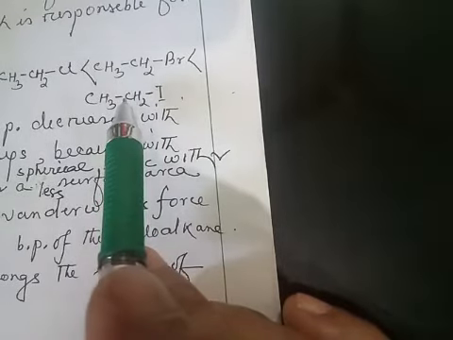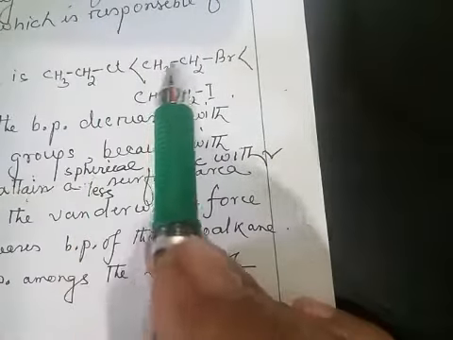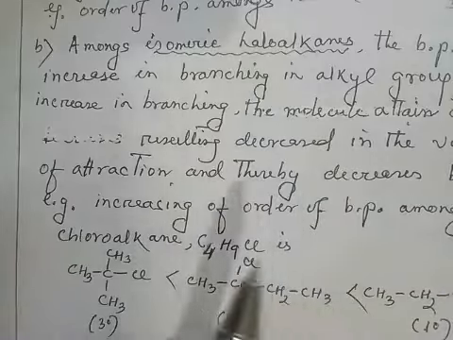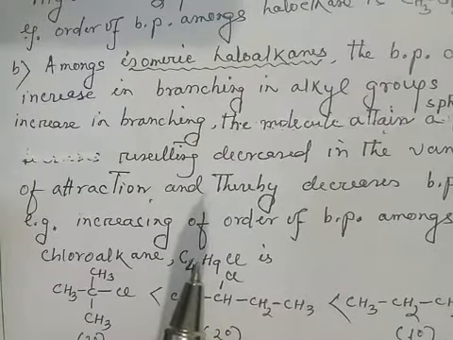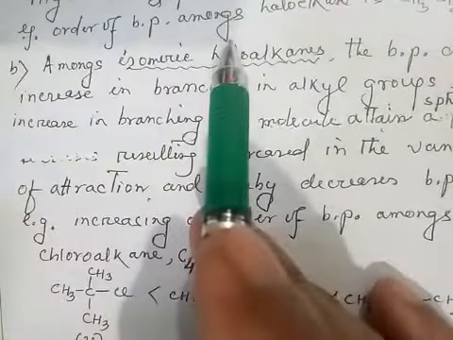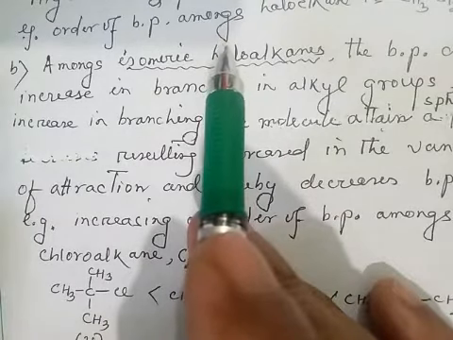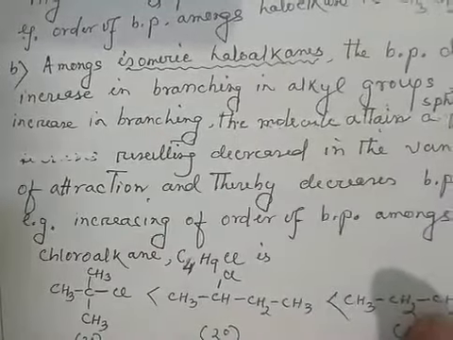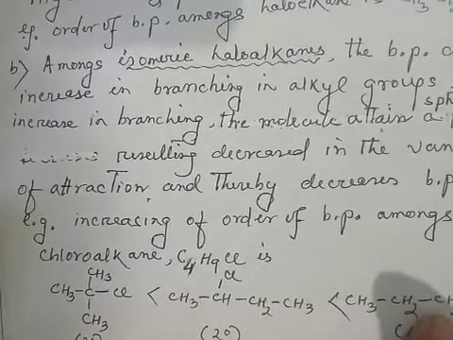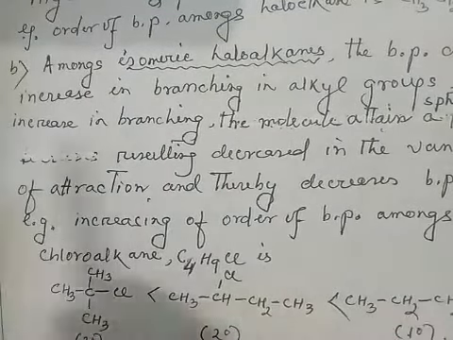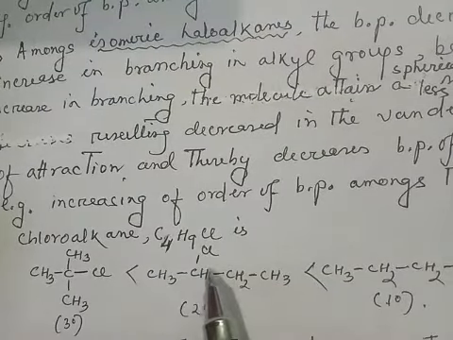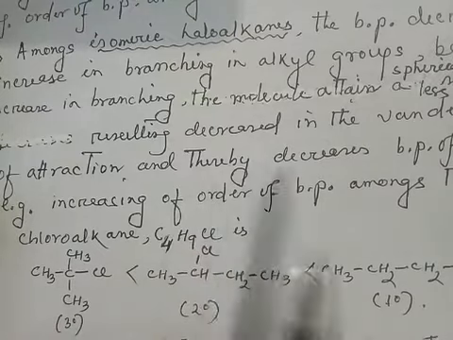So here we are taking the same type of alkyl group and different types of halogen atom. Next point, amongst isomeric haloalkanes. Isomeric haloalkanes means haloalkanes having the same molecular formula but different structure. So from the isomeric haloalkanes we can write 3 types of haloalkane: primary haloalkane, secondary haloalkane, and tertiary haloalkane.